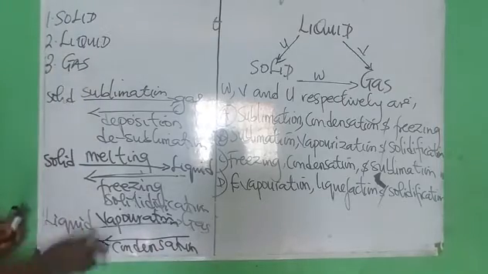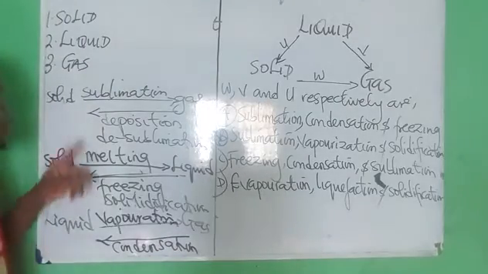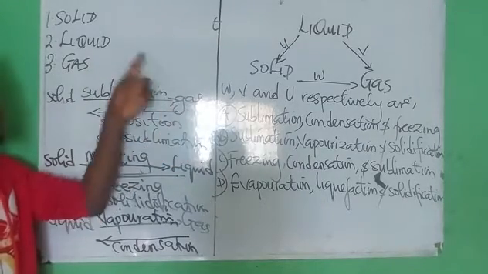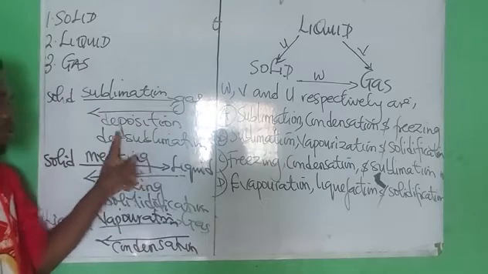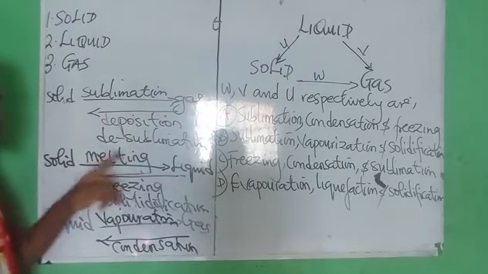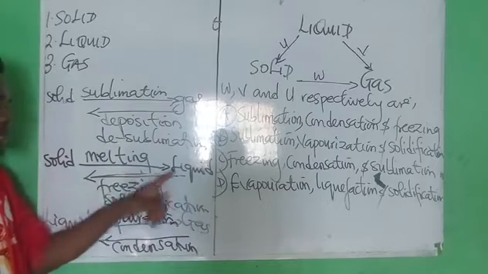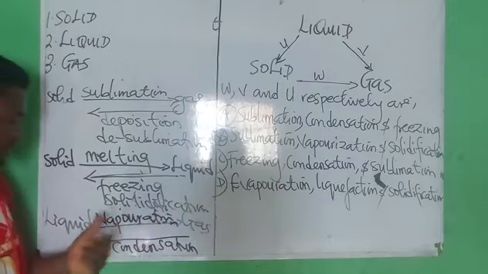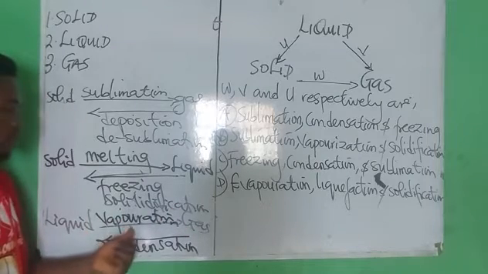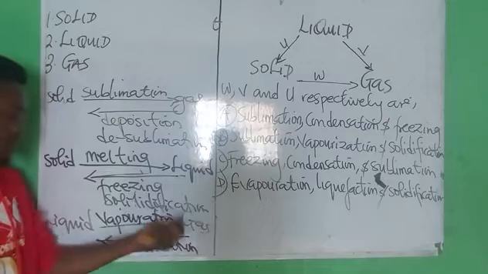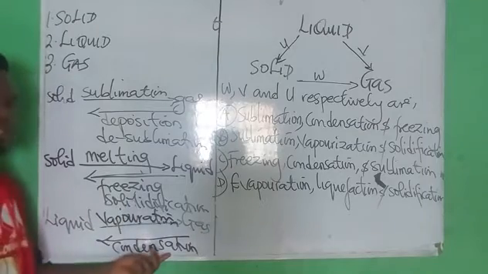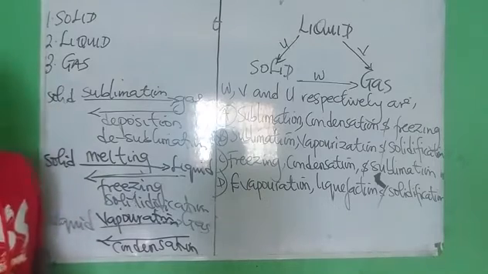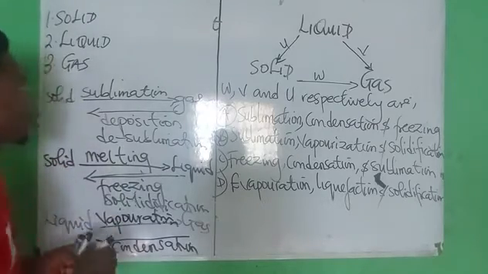These are the processes you must note. Solid to gas, you call it sublimation. Gas back to solid, deposition or desublimation. Solid to liquid, melting. Then liquid back to solid, freezing or solidification. Liquid to gas, vaporization. Gas back to liquid, condensation. Now, under the first one I mentioned, sublimation, there are certain substances that exhibit such a phenomenon.